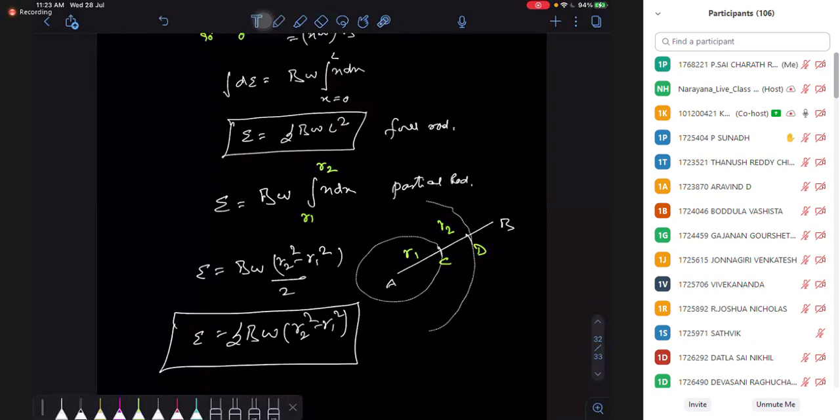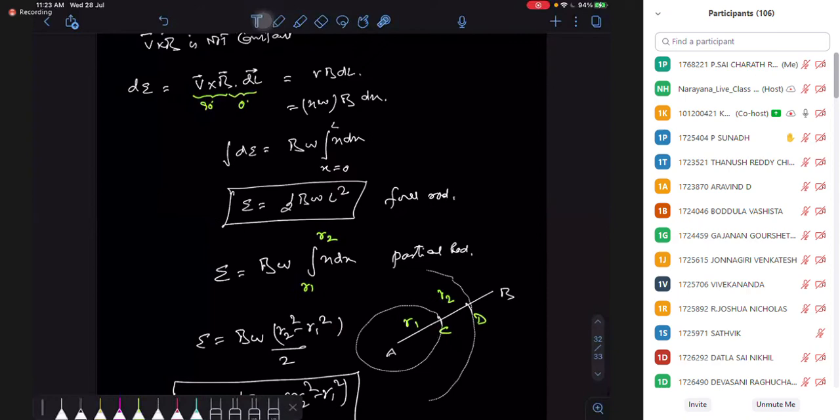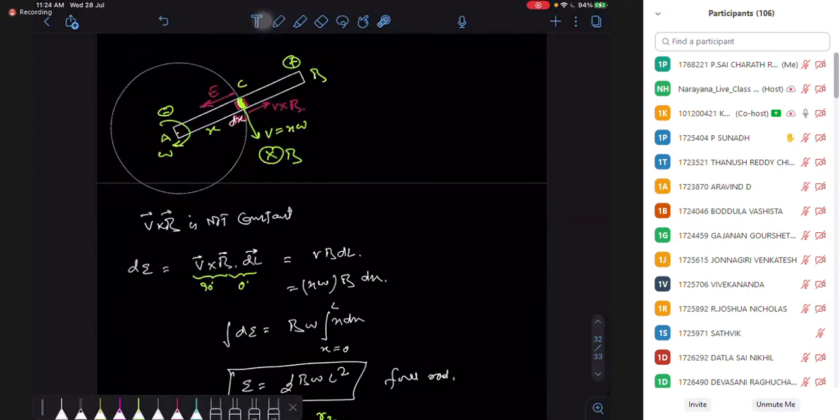Why can we do this? We are not doing partial integration; we are integrating on the partial rod. The reason is the electric field exists everywhere in the rod. If I integrate from x equal to 0 to the total length, it will give me the full potential difference between A and B. If I integrate from midpoint to midpoint, only this part is contributed by the electric field.